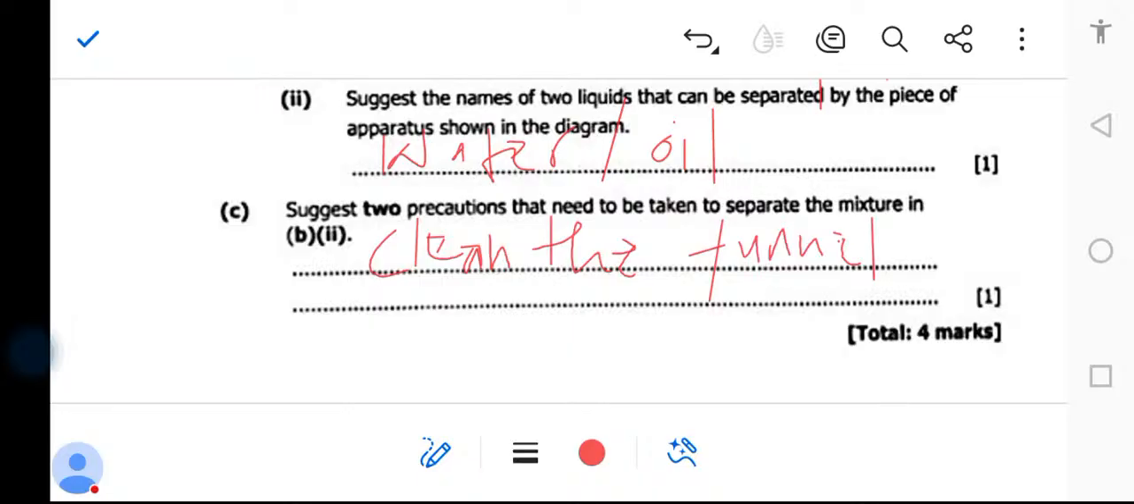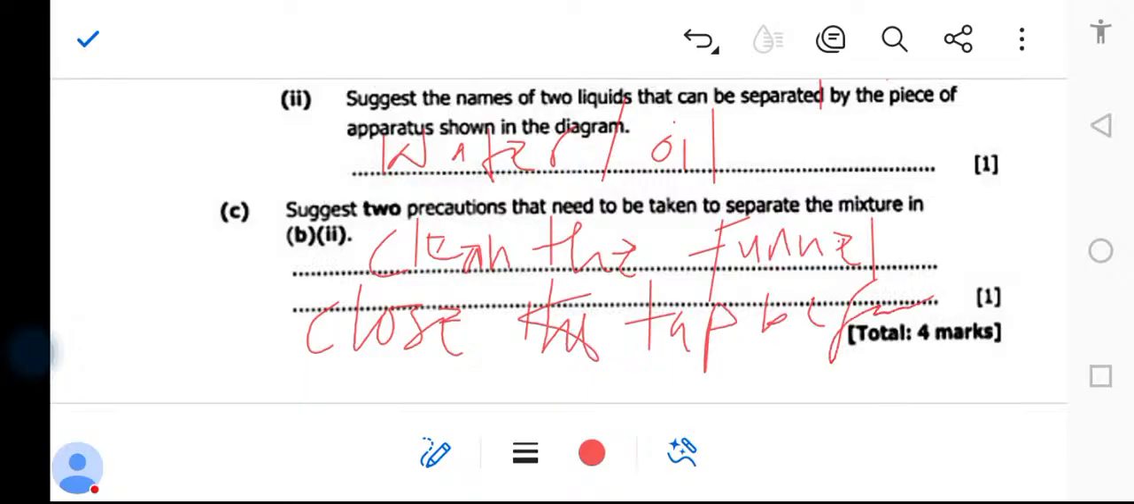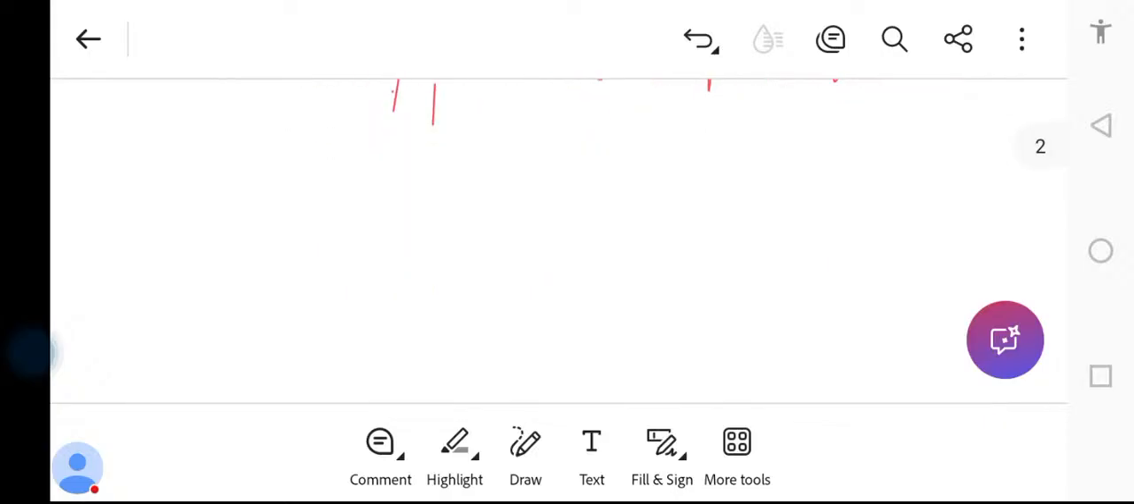Number two, you need to make sure you close the tap before filling in the funnel so that you avoid the water from spilling out, right? So you close the tap. So those that are writing answers, that's what you do. Close the tap before filling in.